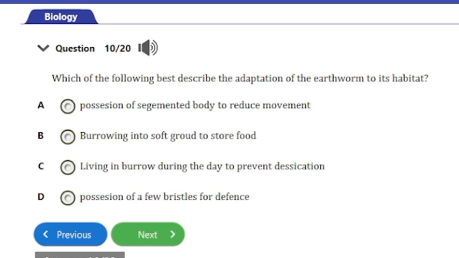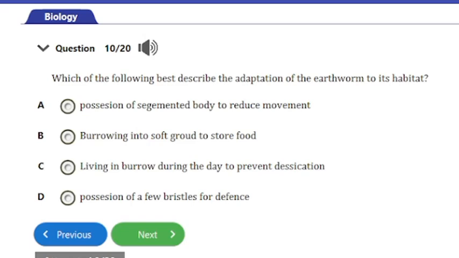Question number 10 here. It says, which of the following best describes the adaptation of the earthworm to its habitat? A, position of segmented body to reduce movement. B, burrowing into soft ground to store food. C, living in burrow during the day to prevent desiccation. D, position of a few bristles for defense.